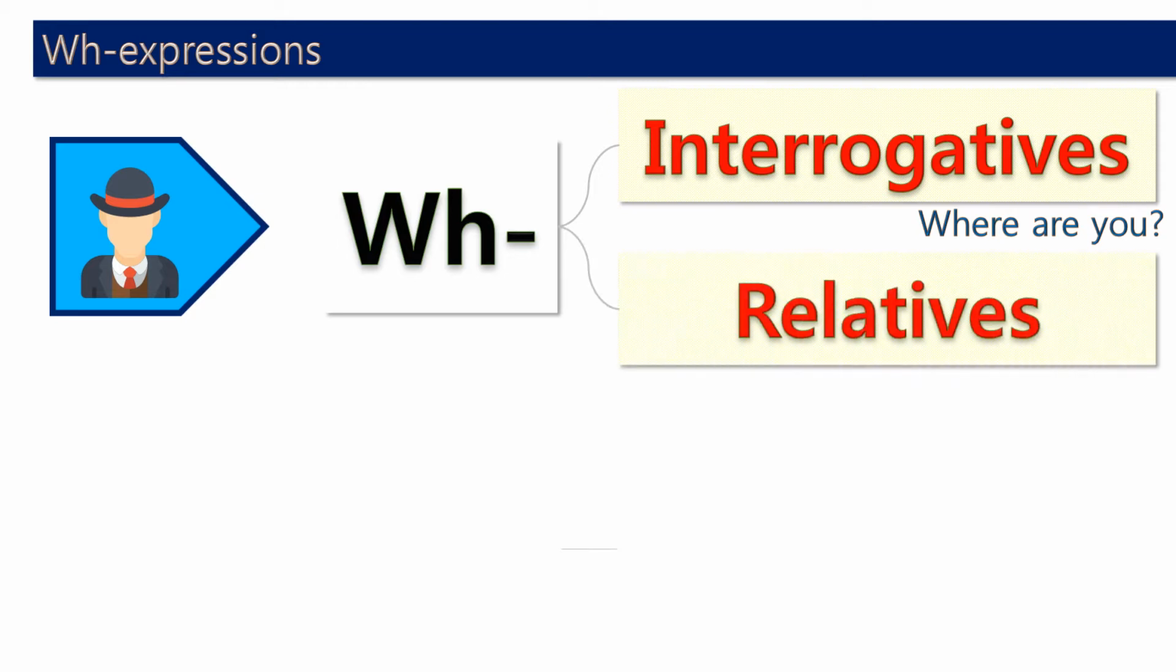And second is relatives. So, for example, I don't know the place where you are. This where is an adjective clause, right? So this modifies the place. What place? Where you are. I don't know the place where you are. This where is a relative.